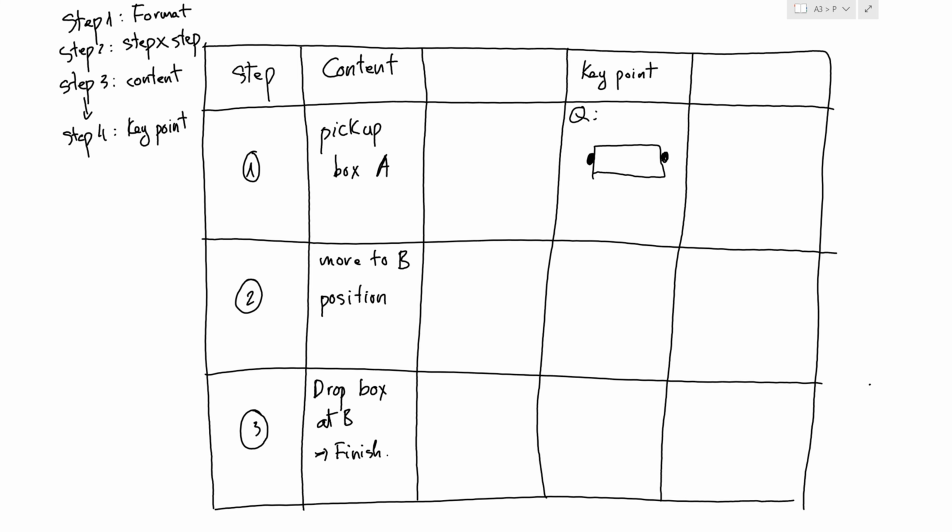And next, in step 2, if there is no key point, you can input not available. And in step 3, here we have the quality key point that you need to slowly drop the box, because if you drop it too fast, the box can be broken. So, in conclusion at step 4, you already indicate the quality key point. Also, you show the operator why they need to do this, because if they do not follow this quality key point, the box can be broken.